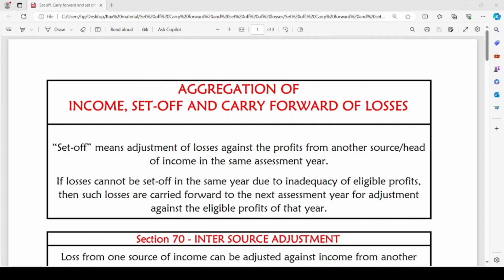Generally, while computing the total income of the assessee as per the Income Tax Act, first we are going to add up all the income sources under the same head. Then we are going to add income from each head, like income from salaries, income from the head PGBP, income from house properties, capital gains, and income from other sources. We will aggregate the total income earned from each head.